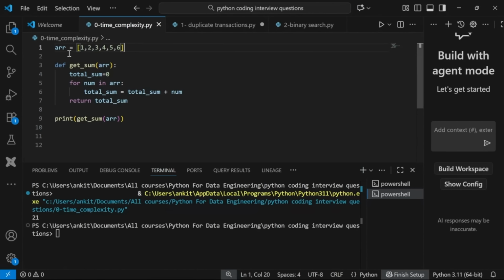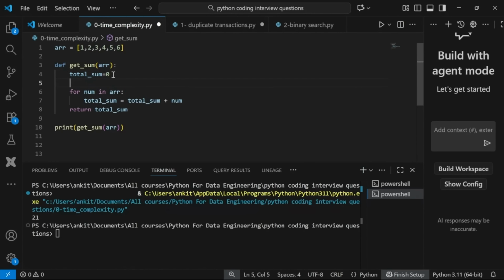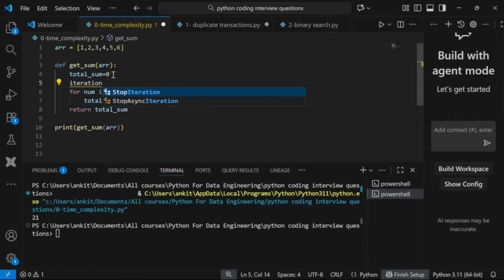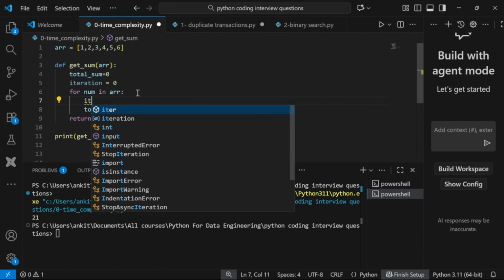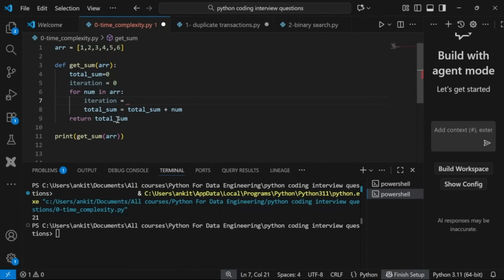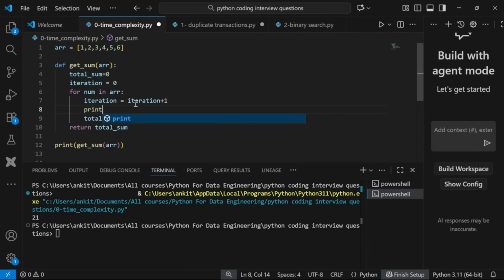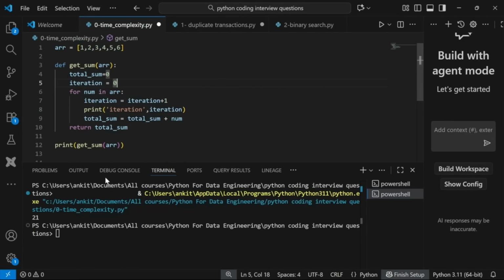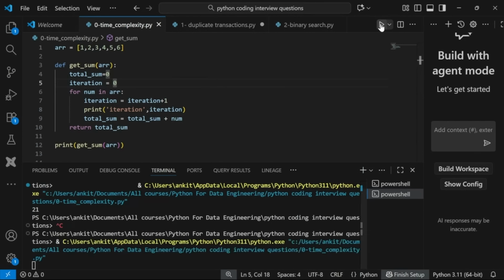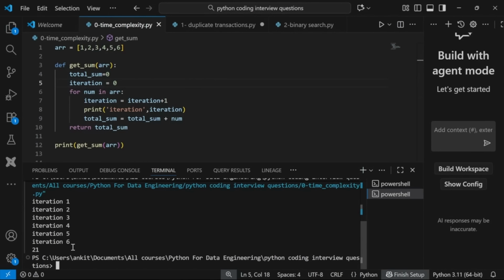Now, how many times are we running the loop, or how many times are we doing this operation? So let me print it. I will say iteration equal to 0, and then in the loop, I will say iteration equal to iteration plus 1, and then print iteration. I'm just showing you how many times we are running this loop. If you see, iteration 1, 2, 3, 4, 5, 6. So there are six elements, I'm running this loop six times, so I'm doing six operations.